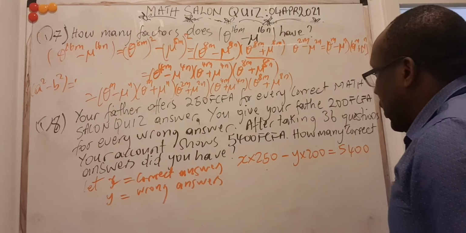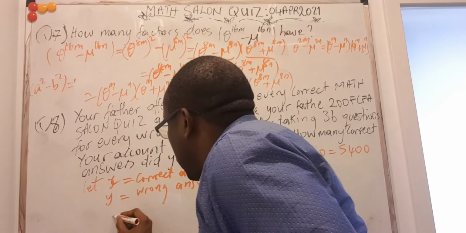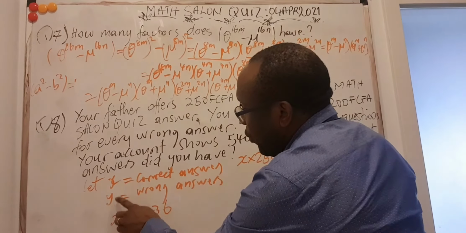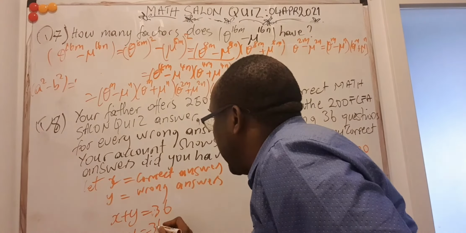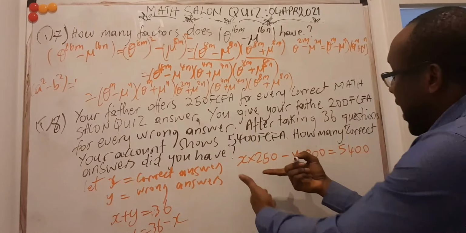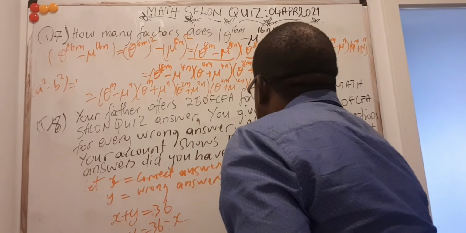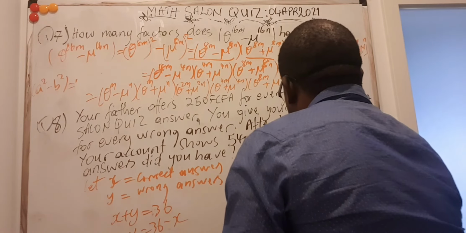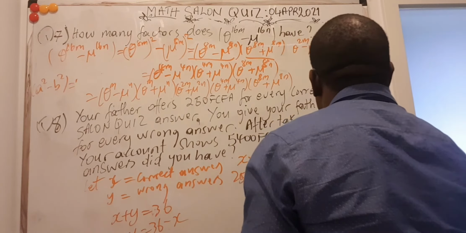But we know that X is the number of correct responses. The total number of responses, X plus Y, is supposed to be 36. So the total number of questions that you would have answered should be X plus Y, and that should be 36. That means Y is equal to 36 minus X. So I can replace this Y here with 36 minus X. Then I have only one equation in one unknown, and that I can solve. So we have 250X minus, in brackets, 36 minus X times 200 is equal to 5,400.